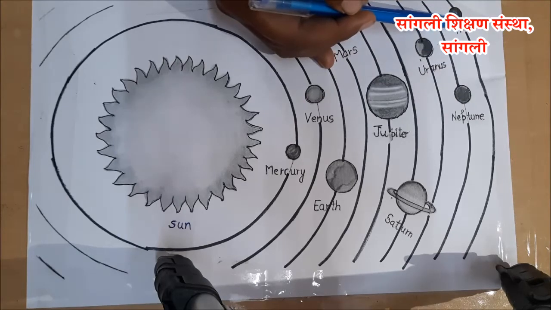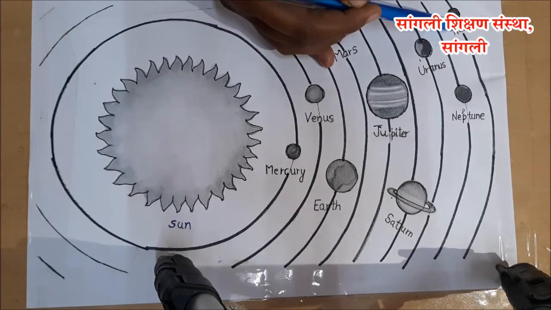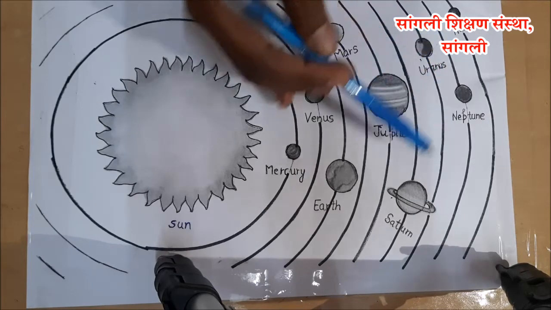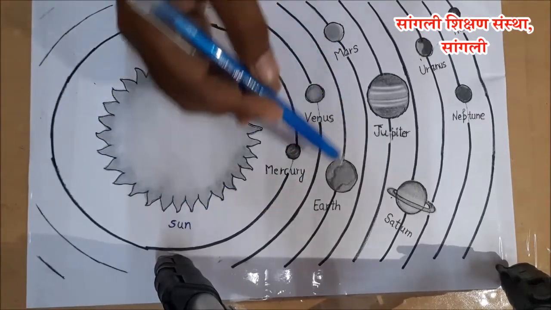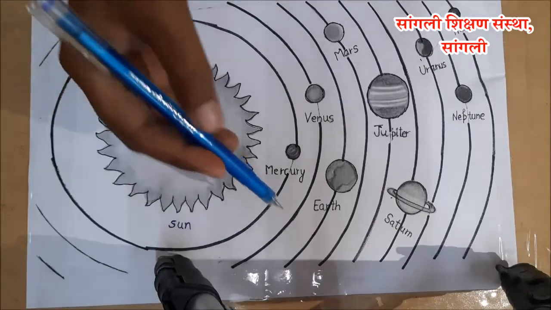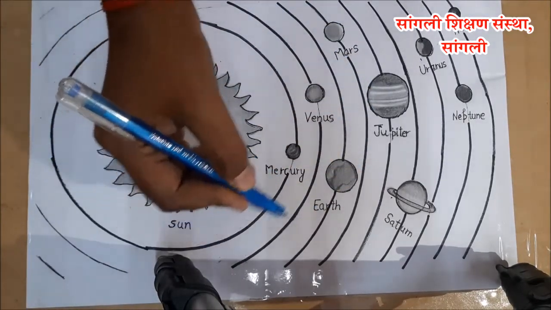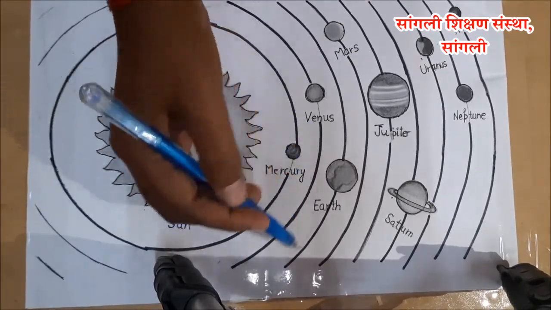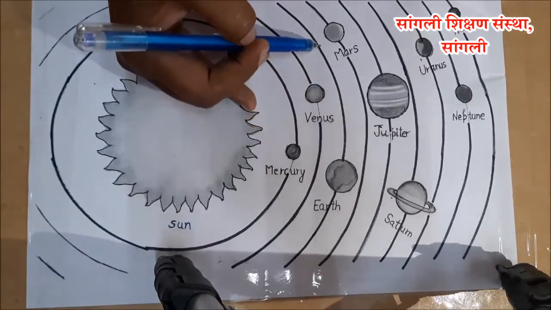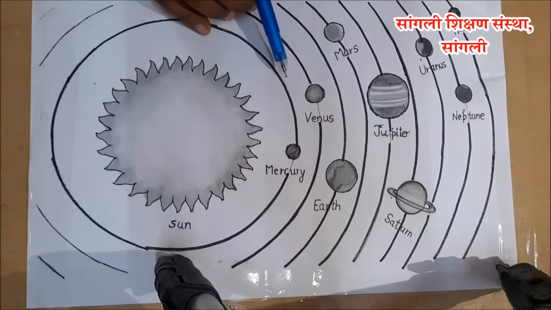And the last planet, that is Pluto, the farthest planet from the sun. Every planet in the solar system revolves around the sun. See, all these planets revolve around the sun along a specific path. See children, here you can see a line is given. This line shows that they have a specific path, that is they have an orbit. They revolve around the sun in a specific path.